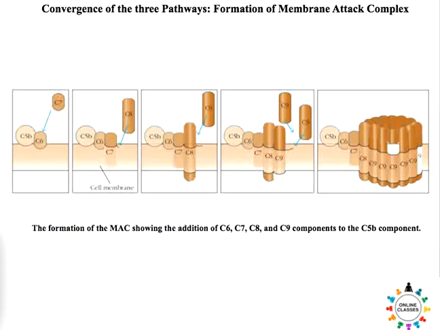So that is the basics of the complement system. Now if we just quickly summarize what happened, there are three pathways. One is the classical pathway, another is the lectin pathway, and the third and final is the alternative pathway. The ultimate aim of all three pathways is to form C3 and C5 convertase, and once this convertase is